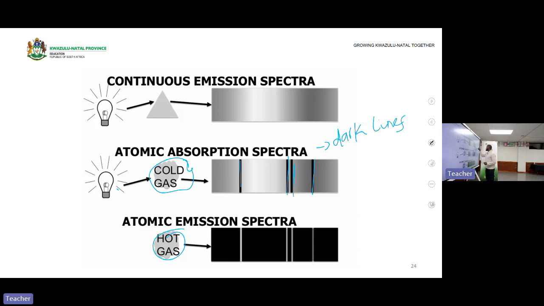Dark lines are formed. And then maybe a hot gas, when I ask, it cools down, going from hot. Now I say when they emit light, you get light lines, or lines that are not dark but are clear here. It's funny we said light lines. So they're not dark, they are lighter here as they are emitting. Okay.